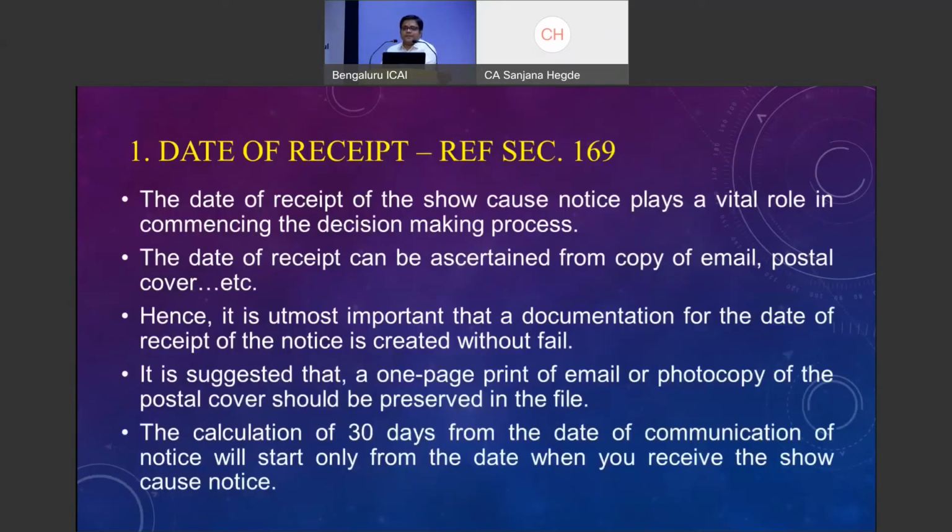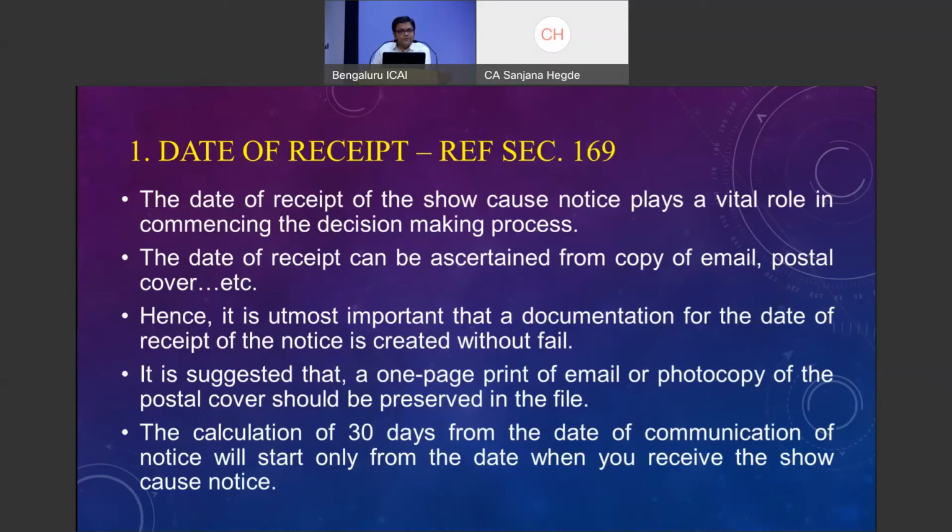On the practical aspects, the first thing that comes up is the date of receipt of the show cause notice. I'm sure you have all read section 169, which states the service of notice under certain circumstances, not all circumstances. They include the authorized representatives. For example, if we have taken a power of attorney and represented the client, and during service of notice the client is not to be traced, serving a notice to an authorized representative is also treated as a valid service of notice.